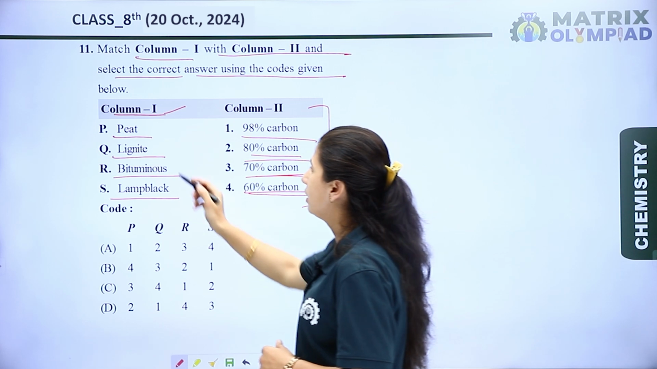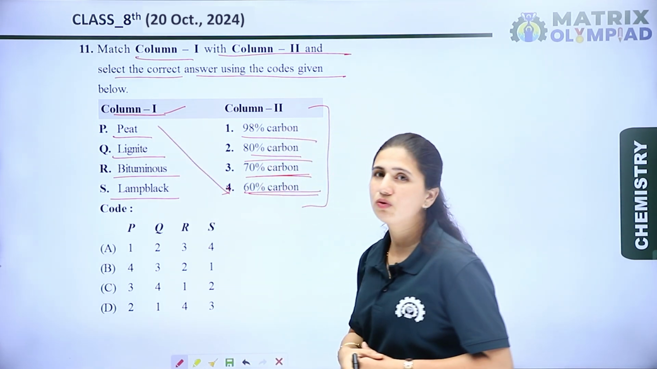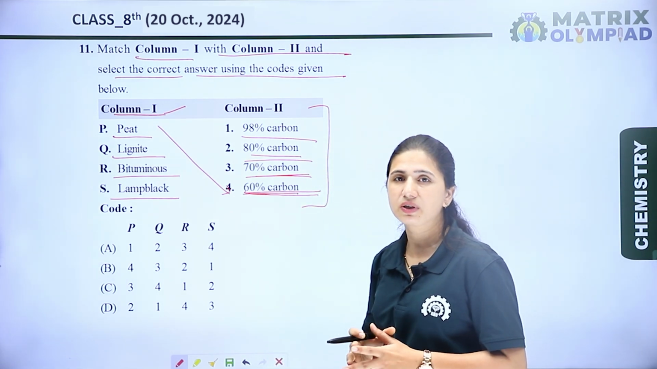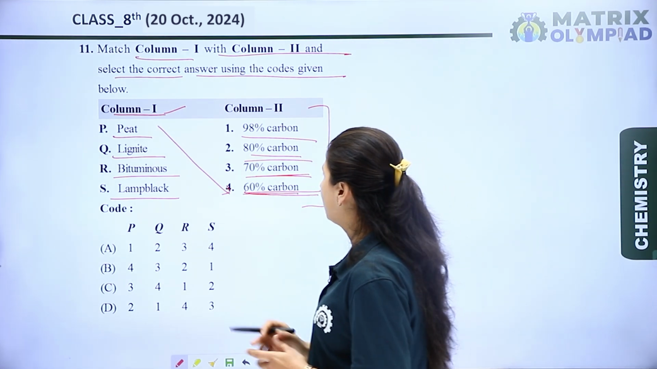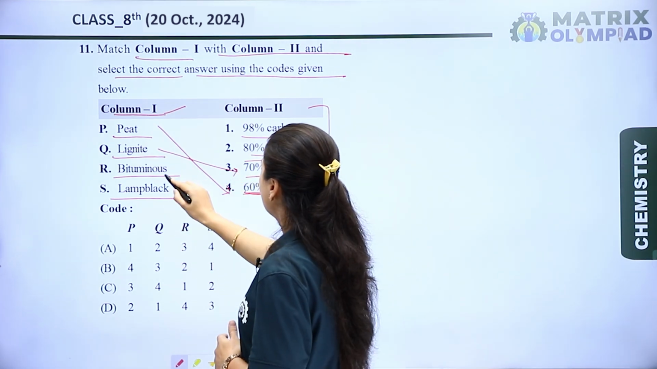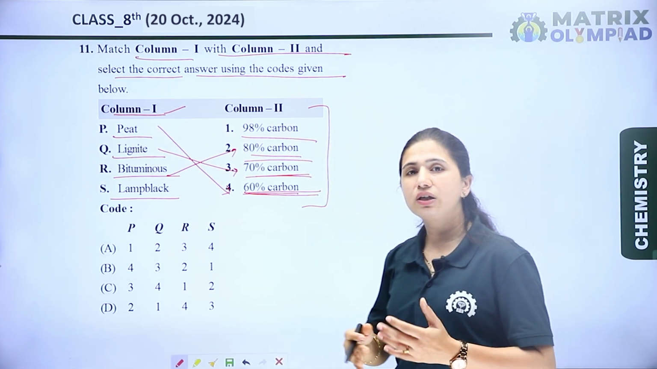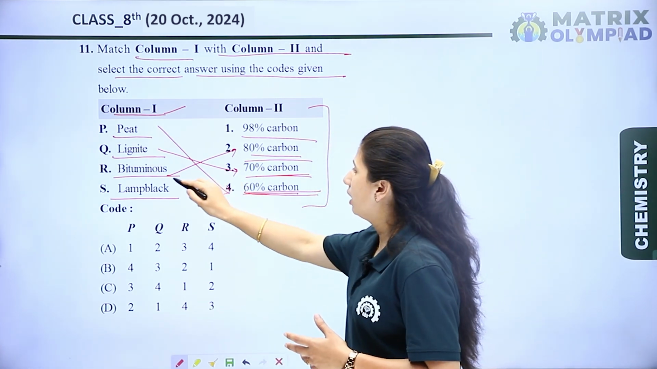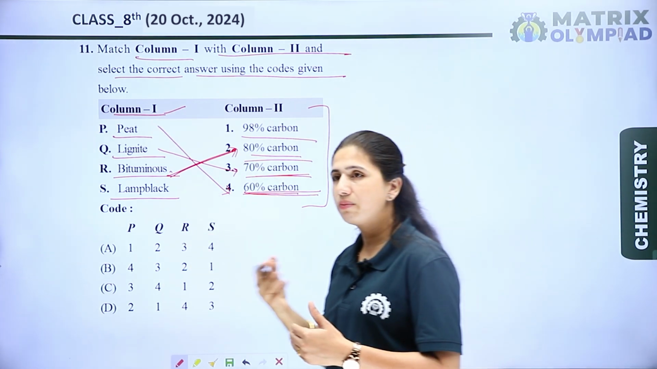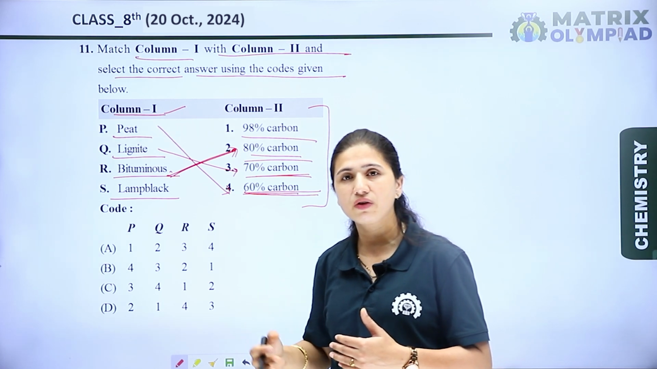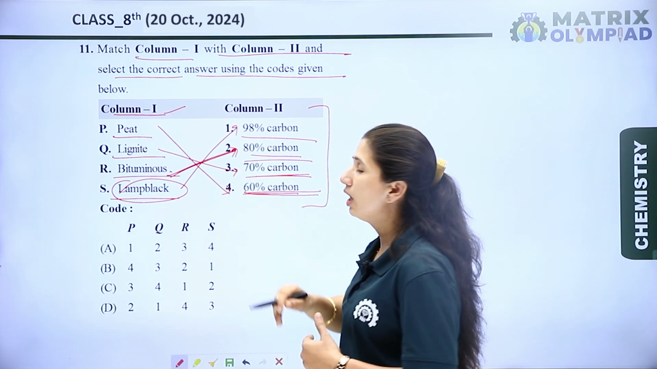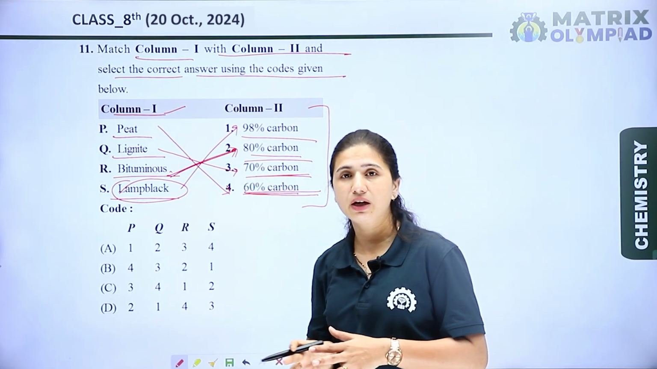If we're talking about peat, a smaller amount of carbon is present in this form, around 60% or less. If we're talking about lignite, around 70% carbon is present. If we're talking about bituminous, different kinds of bituminous have different percentages of carbon, in some cases 70%, 75%, 80%. And lamp black is the purest form. It contains above 95%, or we can say 98%, of carbon.